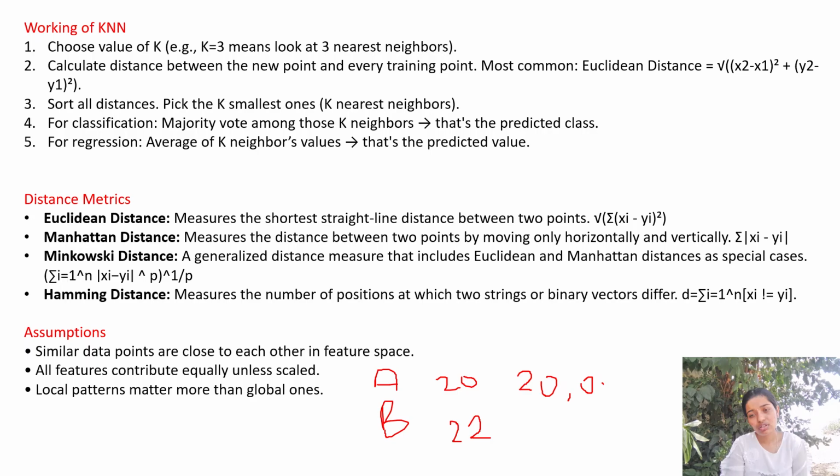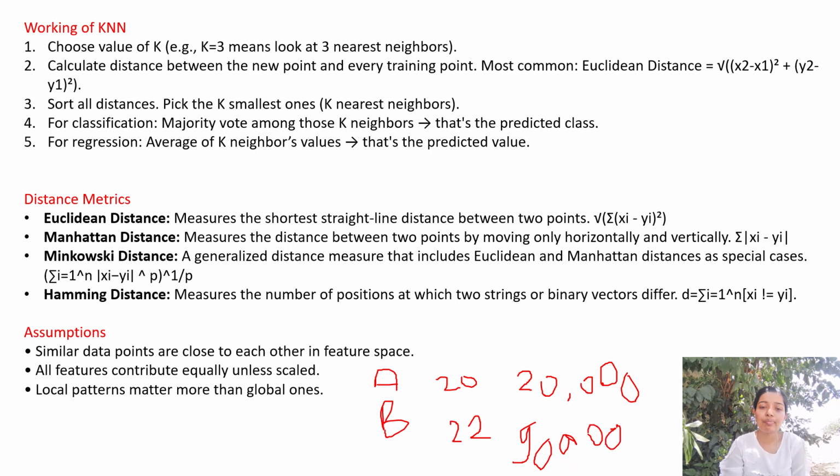My handwriting is not too good. But yes, and the other is 90,000. So this student is earning 90,000 and this student is only earning 20,000.